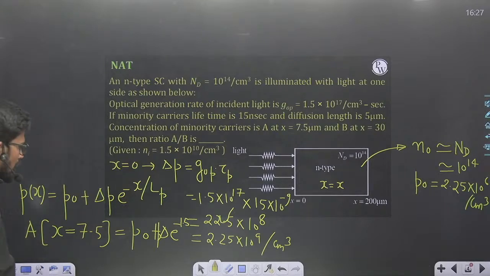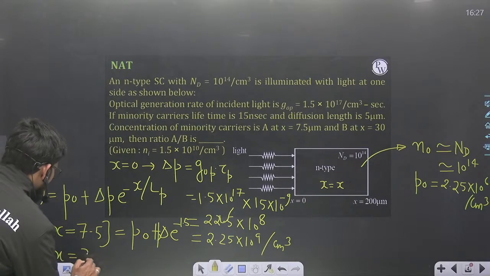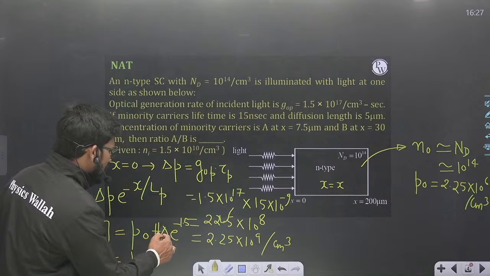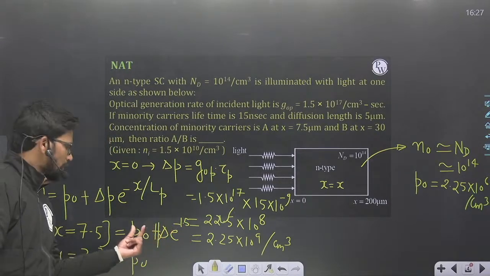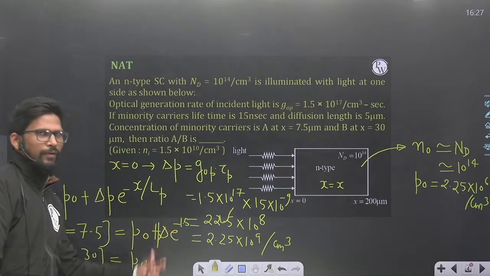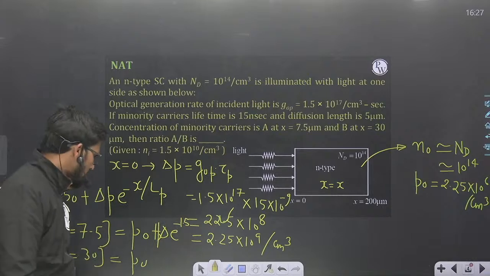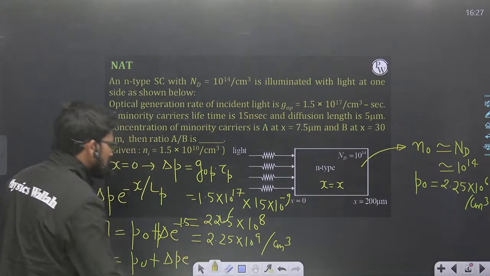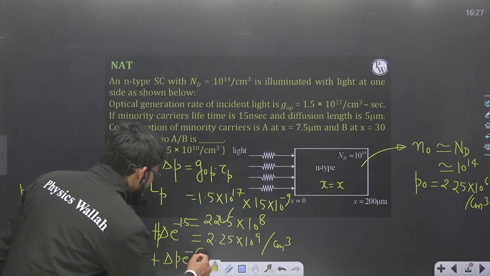Okay, so this is the first. B is what? At x is equal to 30 micrometer. Here also you cannot neglect delta P e to the power minus x, e to the power minus 1.5. You cannot neglect P naught with respect to this value. Everybody is just using this formula and finding the wrong answer. P naught plus delta P into e to the power minus 30 upon what? 5. So that is e to the power minus 6.